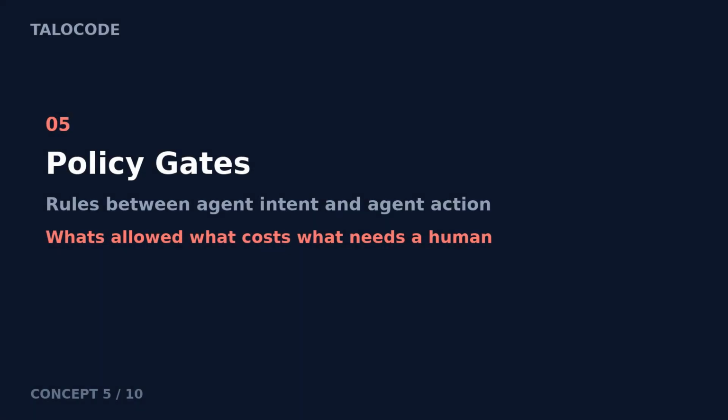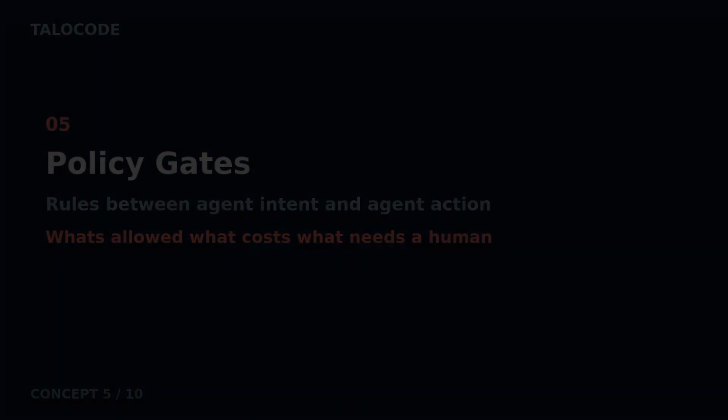5. Policy gates. An agent needs rules about what it can and cannot do. Policy gates sit between the agent's intent and its actions. They decide which tools are allowed, which costs are acceptable, and which actions need a human. Without gates, every capability of the agent is available to every request.